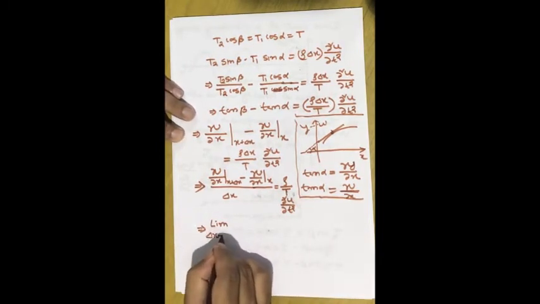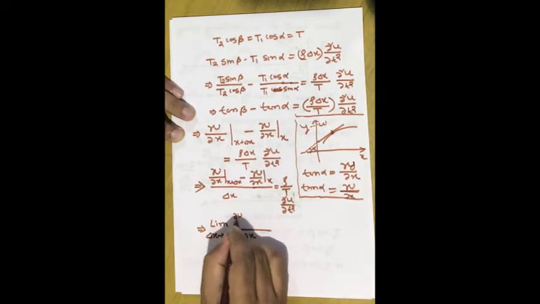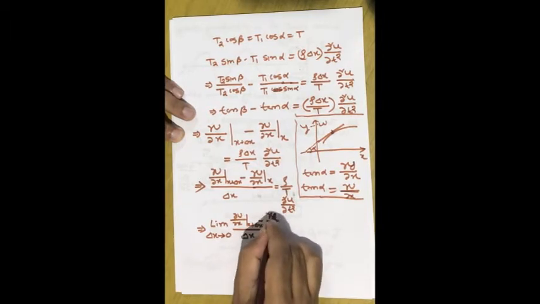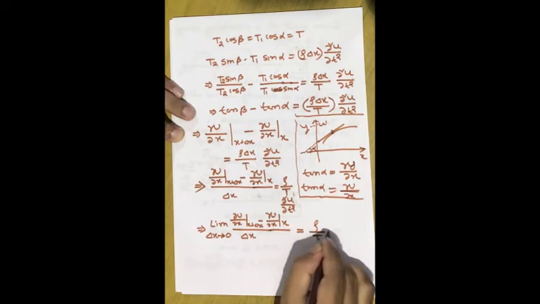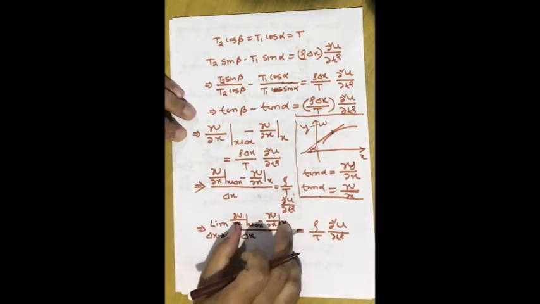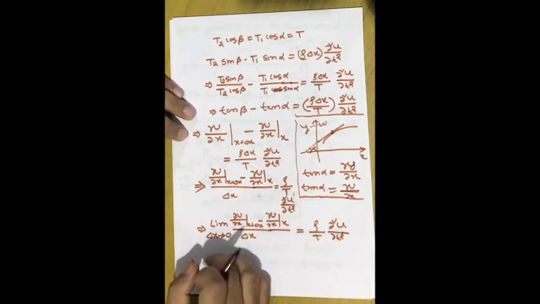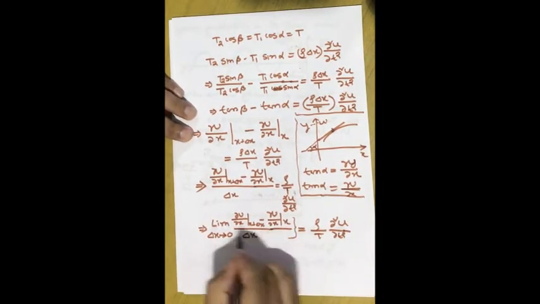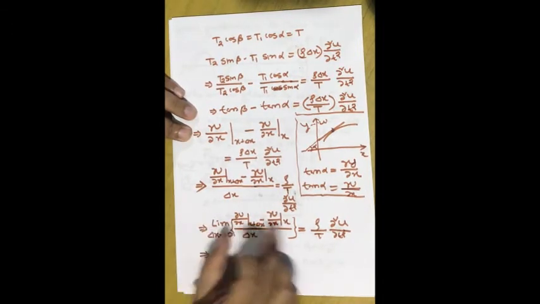Okay, so if we let delta x tend to 0, then del u by del x at the point x plus delta x minus del u by del x at the point x is equal to rho by T del 2u over del t square. If you remember, this is the classic definition of differentiation. Here that function is del u by del x, so basically we have to differentiate it with respect to x. This is the meaning of this expression.